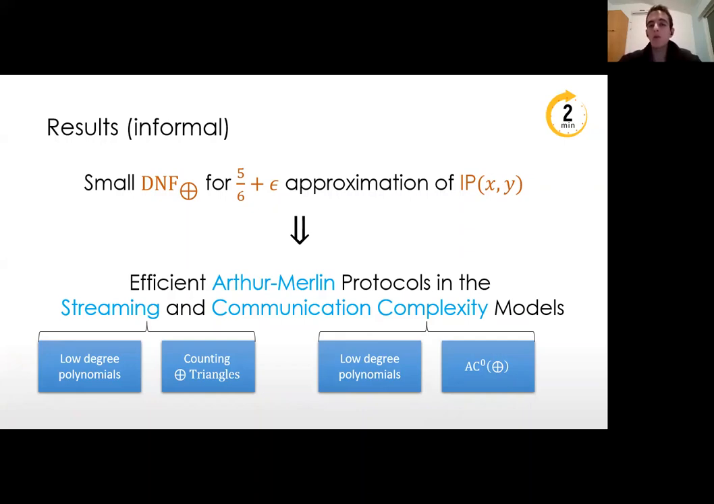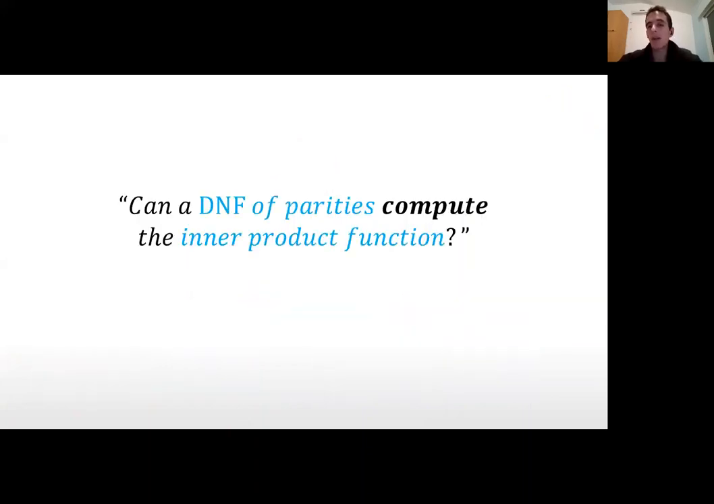What I want to do now is to explain why we're focusing on approximation. Why are we asking whether a DNF of parities can approximate the inner product function instead of asking whether a DNF of parities can compute exactly the inner product function? The reason is that in the case of exact computation, the question has already been solved and the answer is negative. We actually knew that answer already in 1997. So the next question says, okay, we cannot compute the inner product function using a polynomial size DNF of parities, but maybe we can just approximate it.